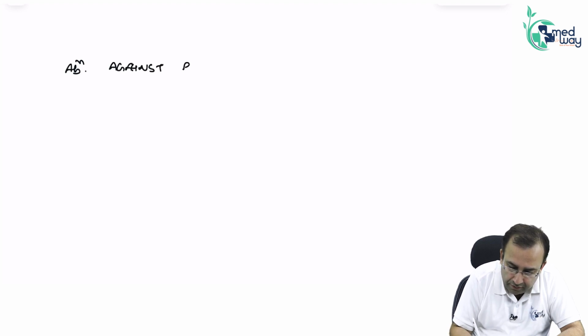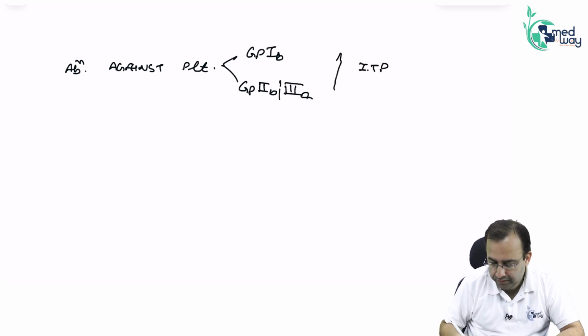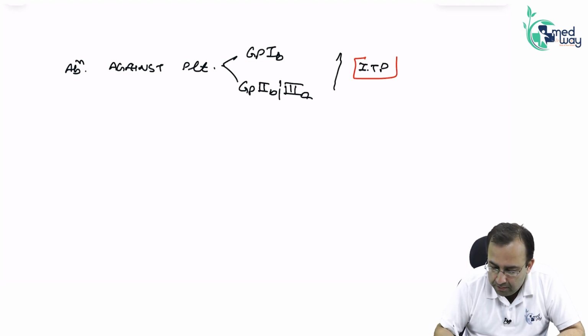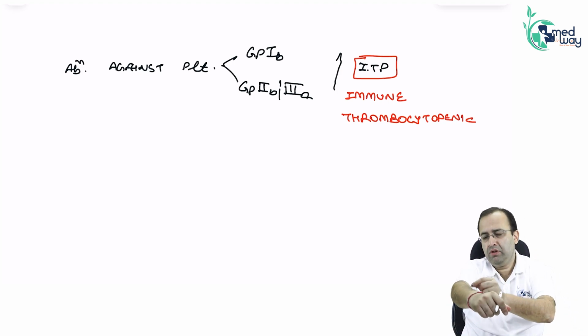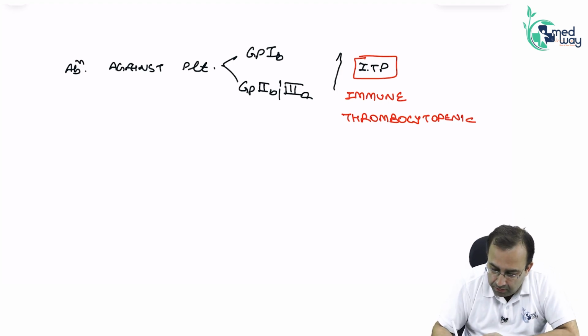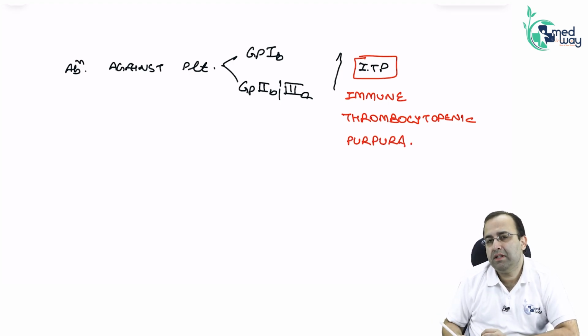Versus antibodies against platelets. Which platelet receptors? Antibodies against GP1B and GP2B3A are called ITP. These are immune antibodies, so the platelet count reduces. If platelet count is low, it leads to hemorrhagic spots on the skin. Immune thrombocytopenic purpura, ITP. Which hypersensitivity is it?